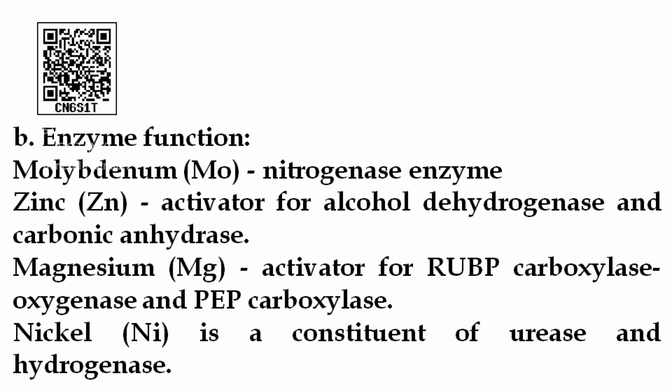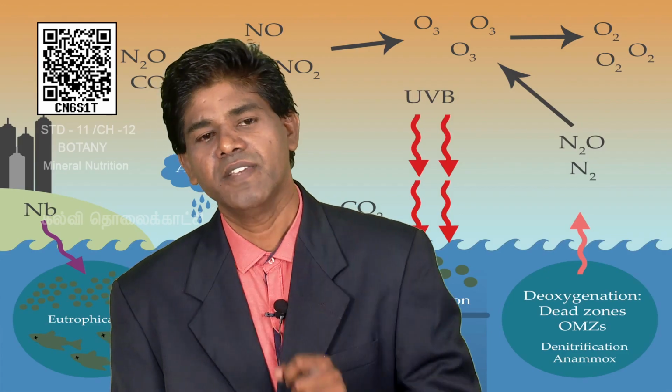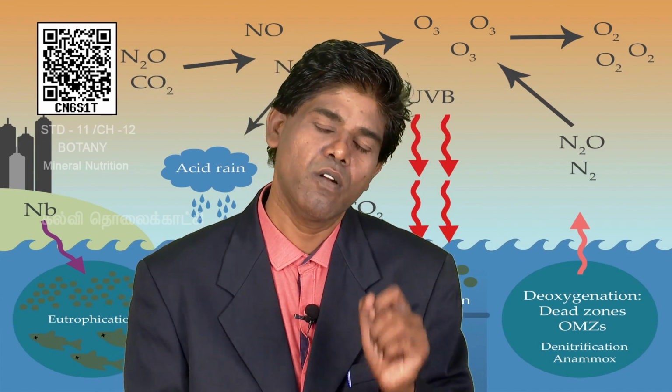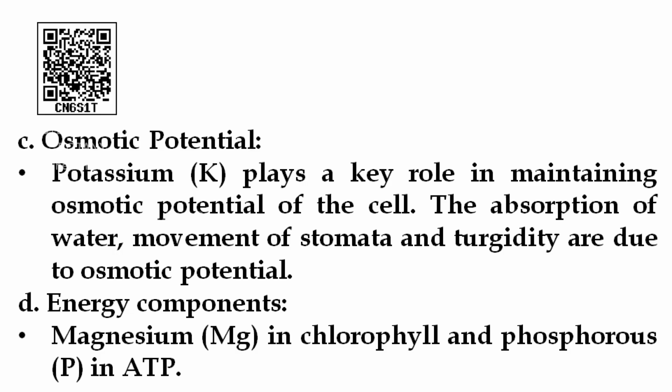Nickel is a constituent of urease and hydrogenase, the function of enzymes with the help of minerals. So, minerals involved in enzyme function. Osmotic potential, for example, movement of stomata, opening and closing of stomata, absorption of water, turgidity, these are all due to osmotic potential. The important mineral is potassium. So, osmotic potential means potassium.